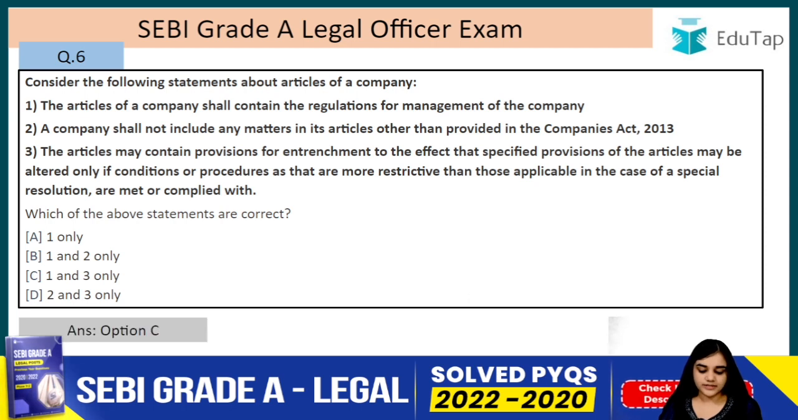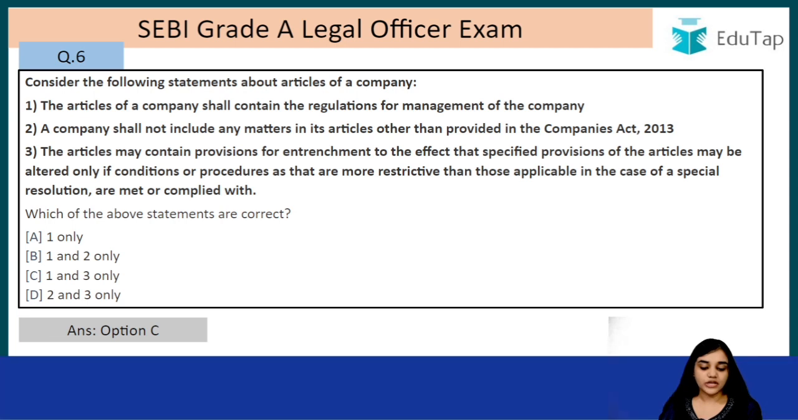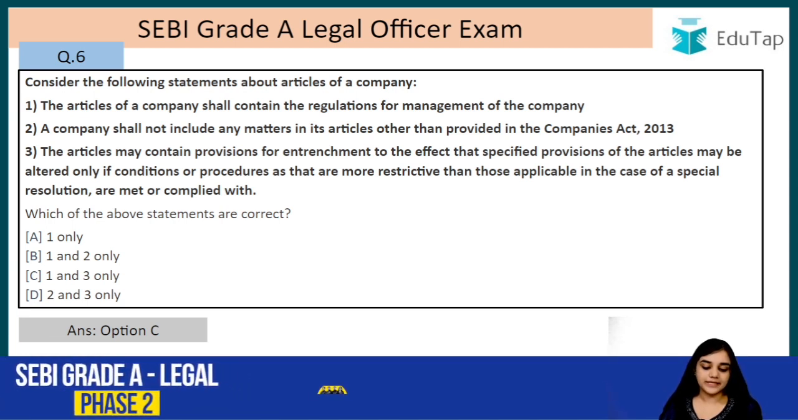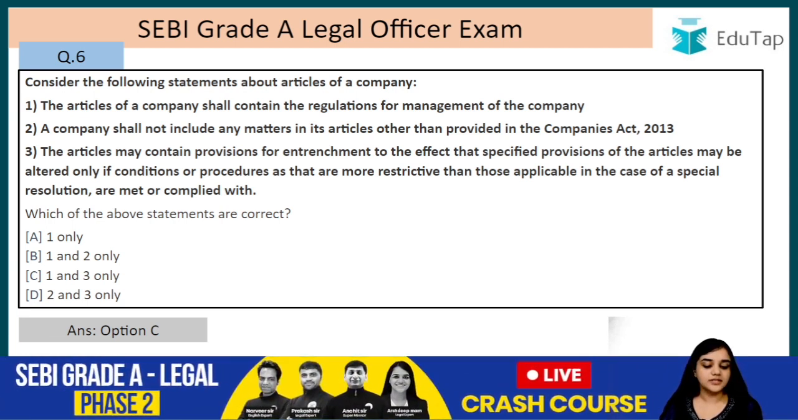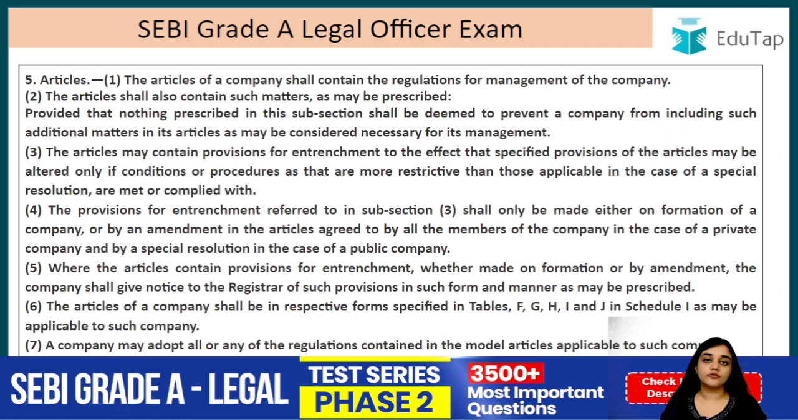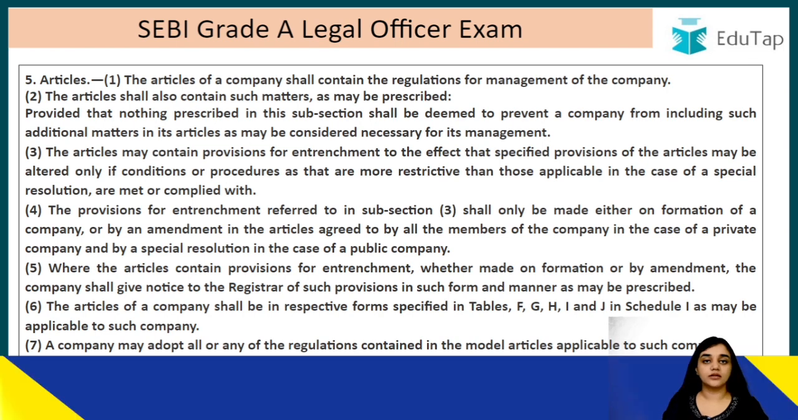So the answer to this is C, that is only the first and the third statements are correct. But "a company shall not include" is wrong. A company can include any matter in the articles other than those provided in the Companies Act 2013, right? So first of all, what are articles? What is the article of association?